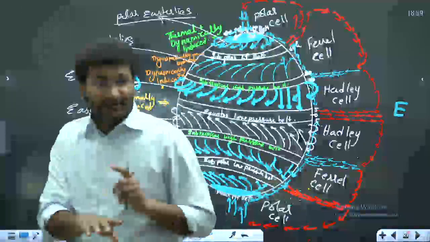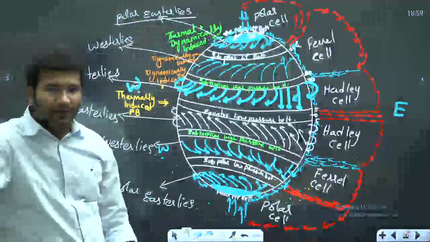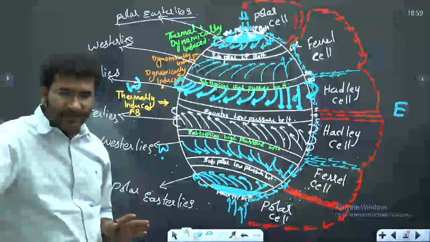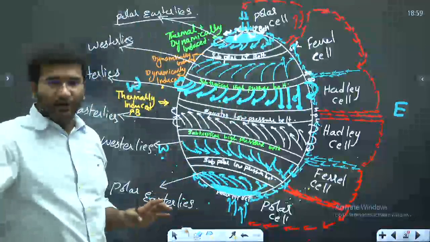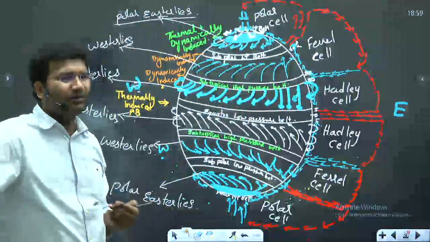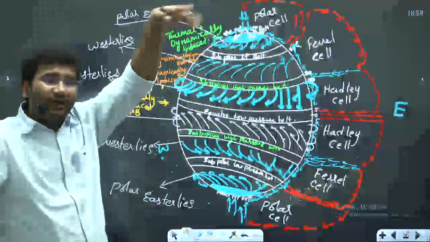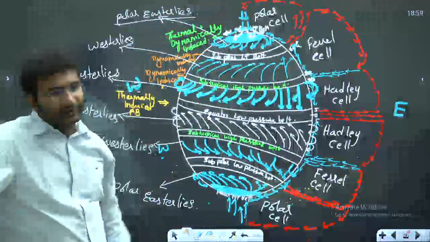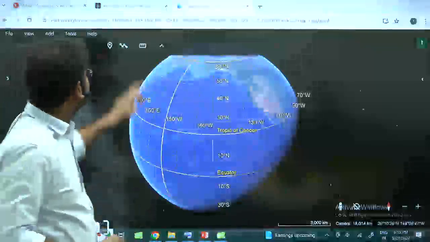Now, these winds are surface winds. They are not upper atmospheric winds. I am not talking about the upper atmosphere. Upper atmosphere has very notorious winds. Okay? These surface winds, you need to know about them because that is how they are shaping our life. Only in aeroplanes and all we go to the upper atmosphere, but broadly you need to know this. I'll try to show you the upper atmospheric winds here.